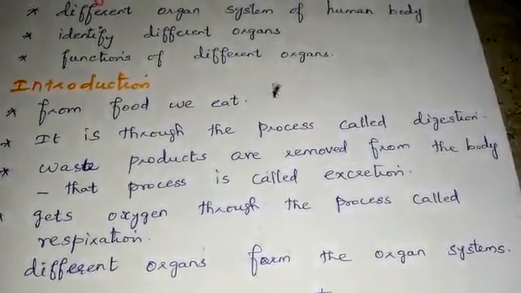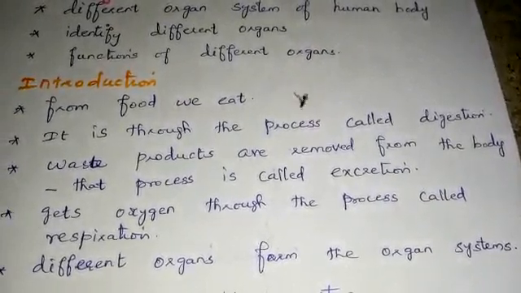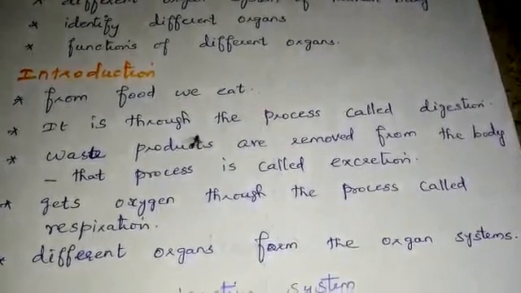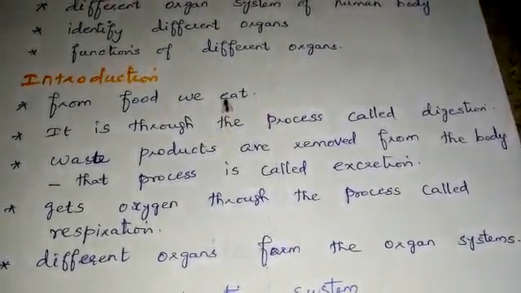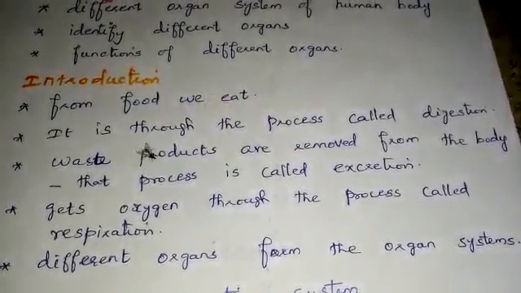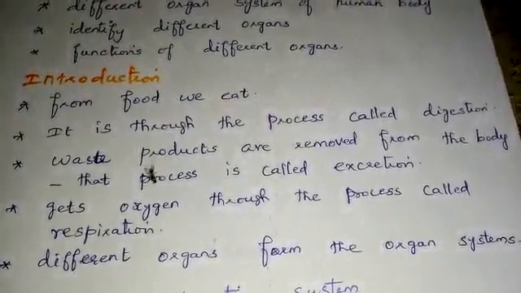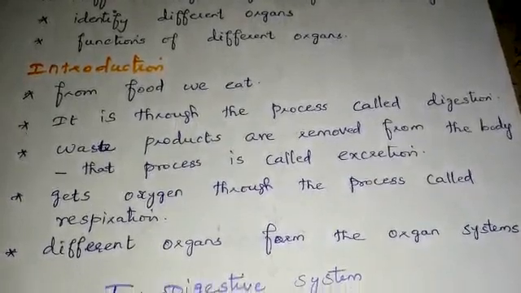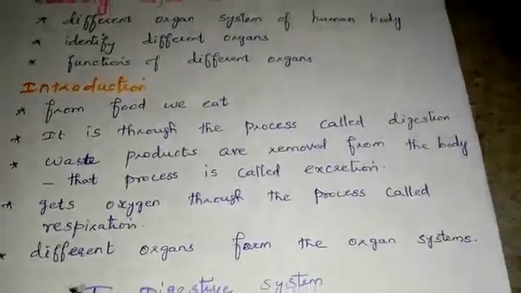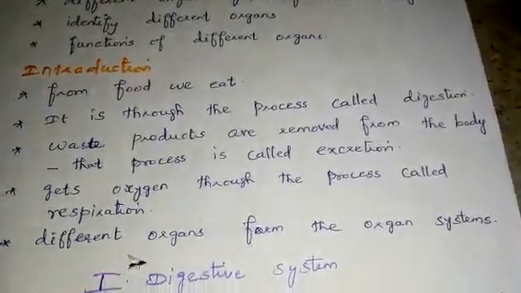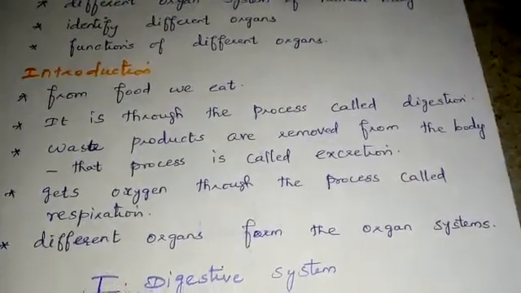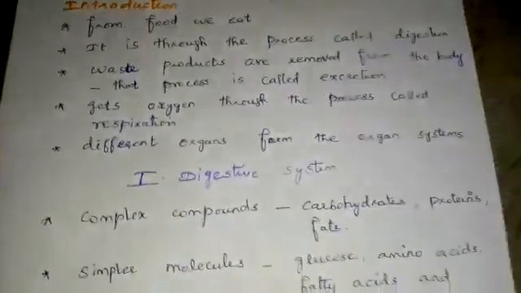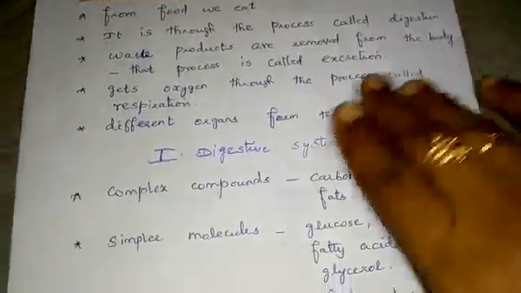After we eat the food, waste products are removed from the body. This process is called excretion. Our body gets oxygen through the process called respiration. These processes are carried out by different organs in our body. Different organs form different organ systems. We will study about different organ systems in our body and their functions. So our first organ system is the digestive system.